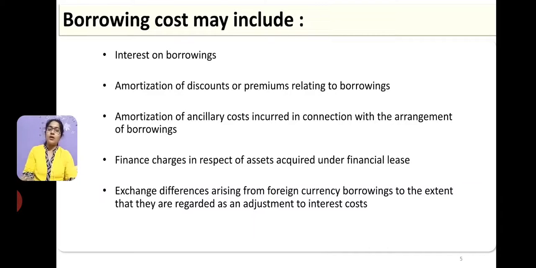And most importantly, any exchange difference arising from foreign currency borrowings, to the extent that they are regarded as an adjustment to interest costs. If the firm is borrowing loans in foreign currency, any exchange differences arising are also part of borrowing cost as per Ind AS 23; we will discuss an example.